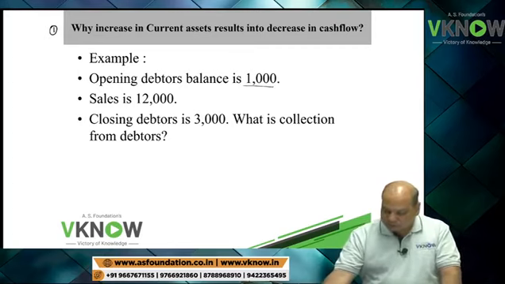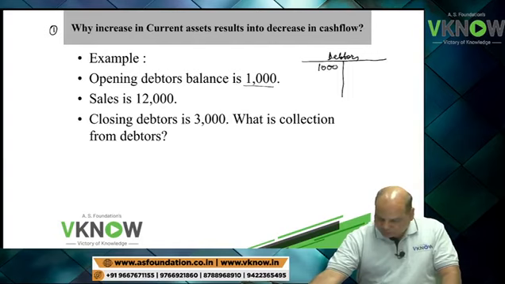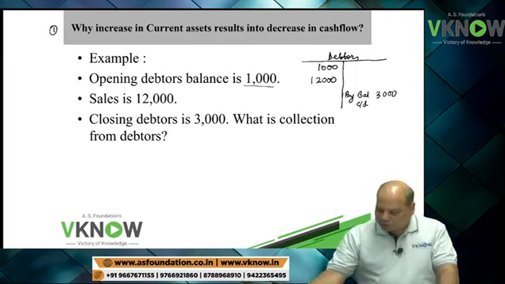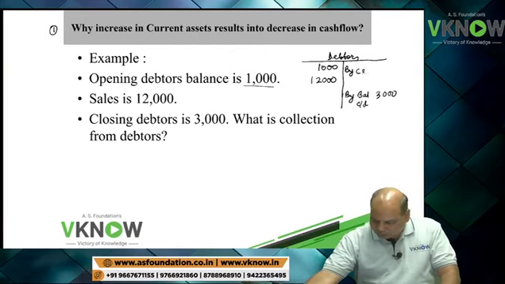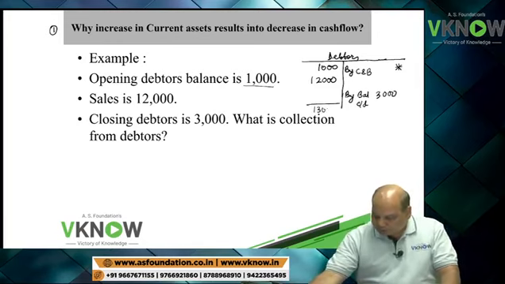Opening debtor is 1000. Suppose I prepare a debtor account here. Opening debtor to balance brought down, to sales, by balance carried down 3000. So my question is, what is the collection from debtor? By cash and bank is how much? 1000 plus 12,000, 13,000, 13,000 minus 3,000.